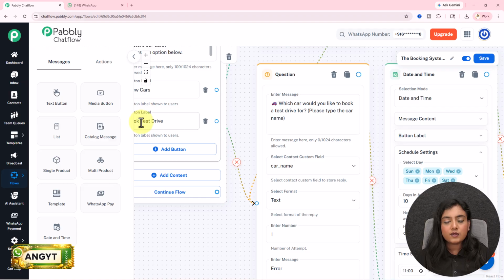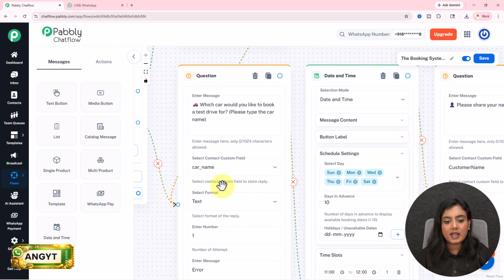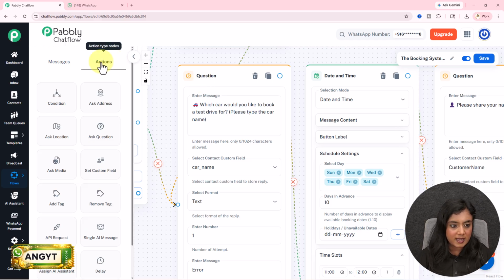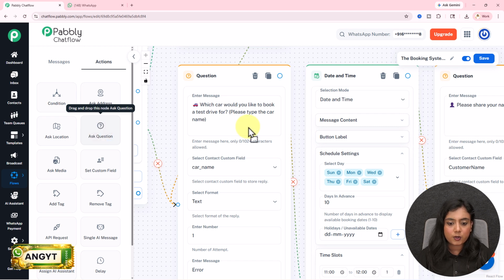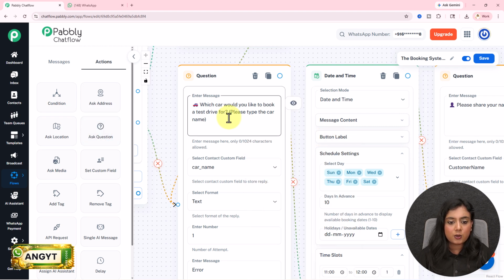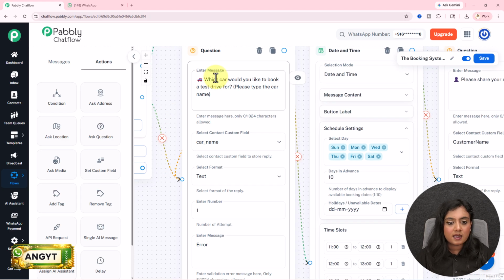Now if the person selects the option of book test drive, the first thing that will be forwarded to them is a question. If you want to find the question node, in actions you will find the question node from here, ask question. Now in the question, my first message is, which car would you like to book for test drive? Please type the car name. And now if you are asking a question, you want to save the answer of that question somewhere inside your account so that you will have proper documentation.